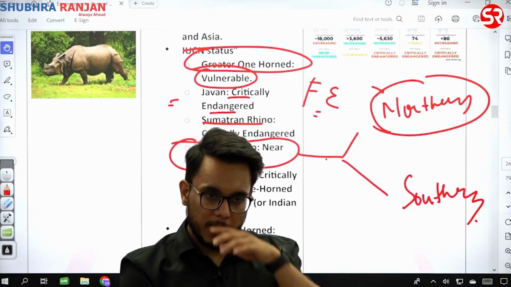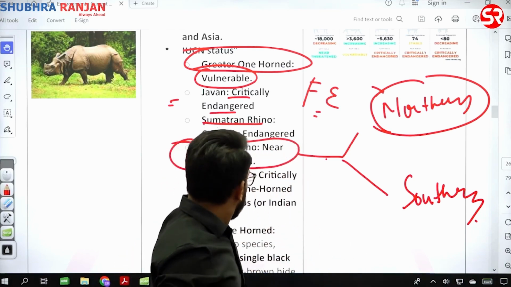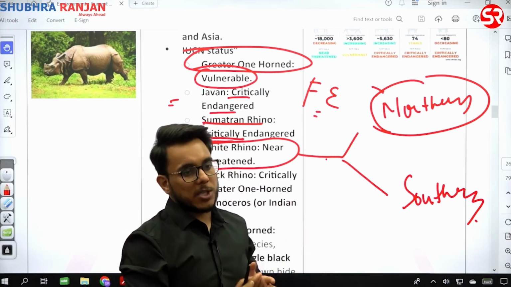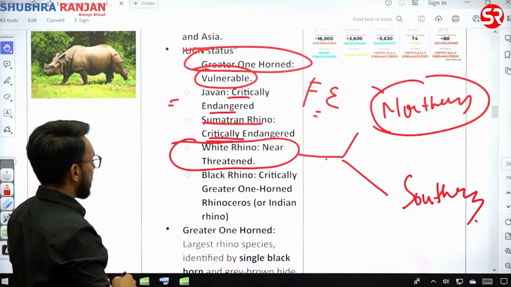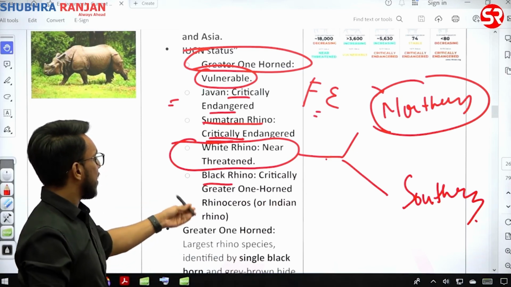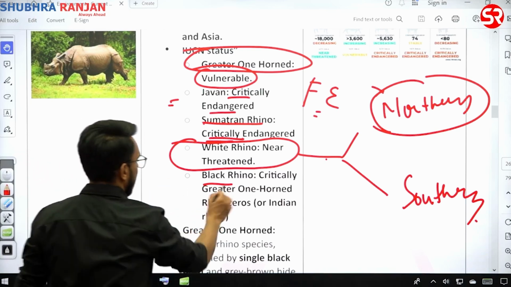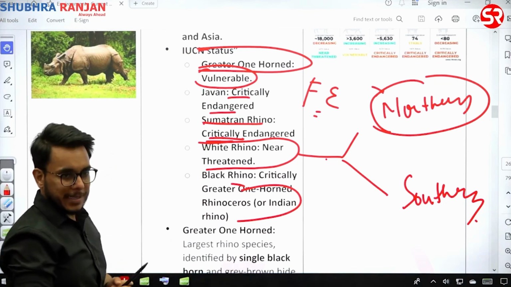Okay, clear है या नहीं है? Southern there is ample population of them. ठीक है? Okay, then there is black rhino, critically endangered, and one horn rhino, already we have discussed, it is in India. ठीक है, यहाँ पे देख लिया. Is it clear or not?